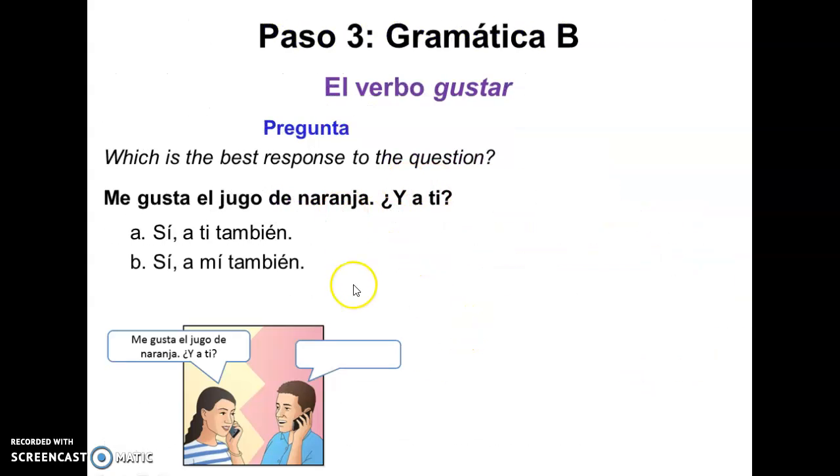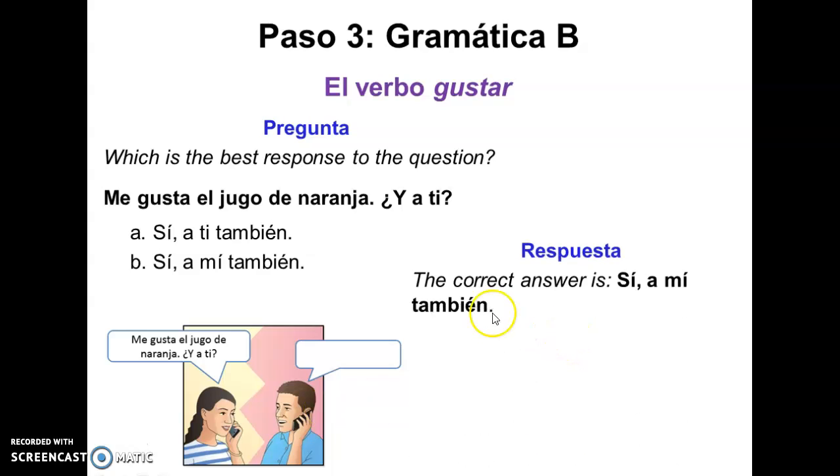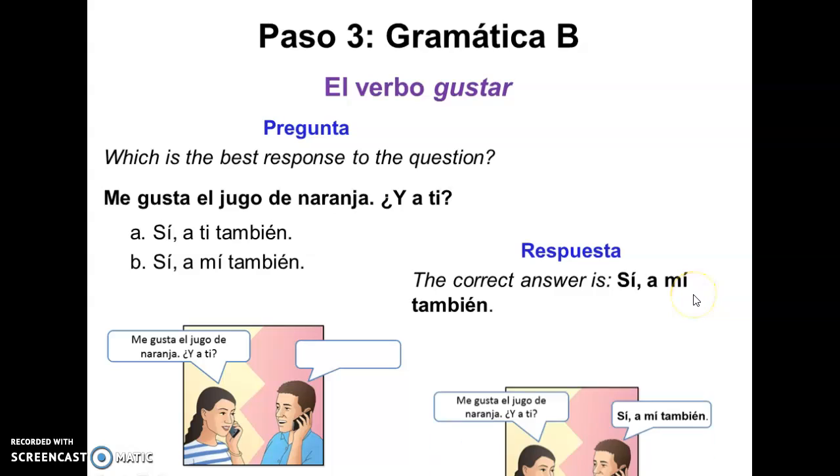Here's an example, a little practice. Which is the best response to the question? Me gusta el jugo de naranja. ¿Y a ti? So, she's saying something that she likes. She likes orange juice. What about you? And then he's going to answer, sí, a mí también. He's answering, yes, I like it. So I, right, a mí. I'm the one that likes orange juice also. So, sí, a mí también. Basically, yes, me too. I like it too.